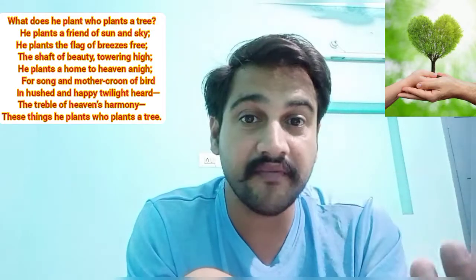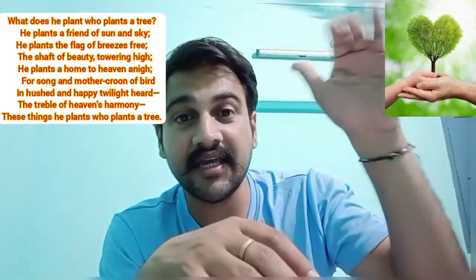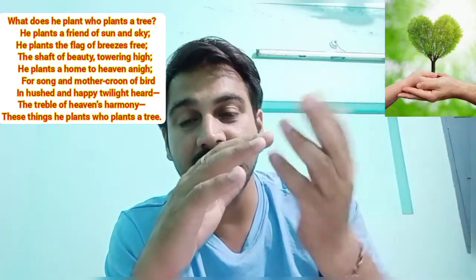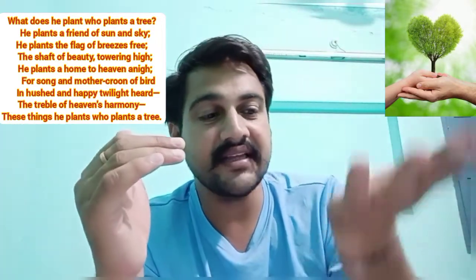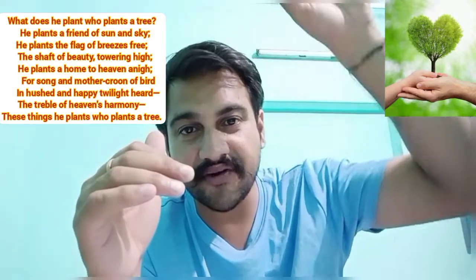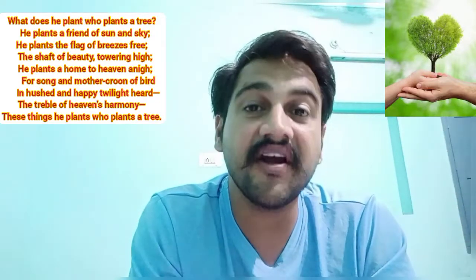Same way here, when the tree grows up, it grows near to the sun, and there is nothing in between them, only the sky and the sun, both of them are there. And as it goes up, it reaches both of them. So it becomes, or he becomes, very friendly.